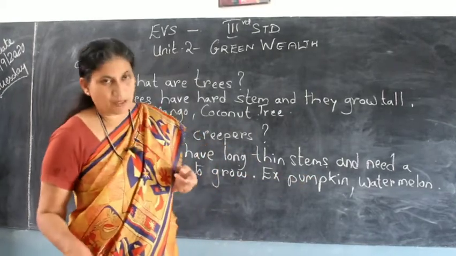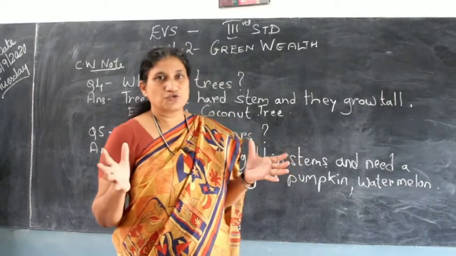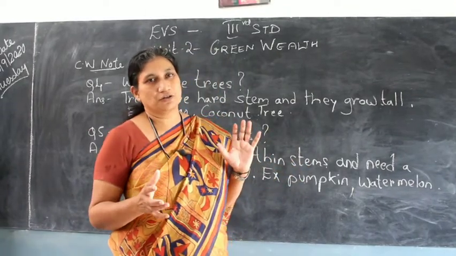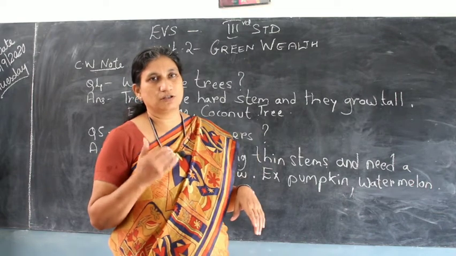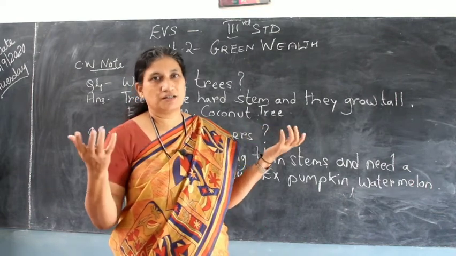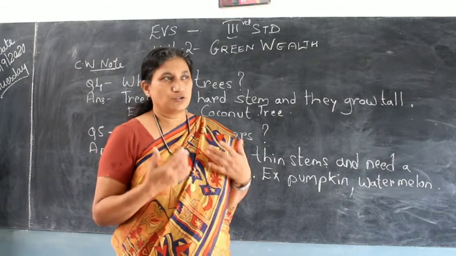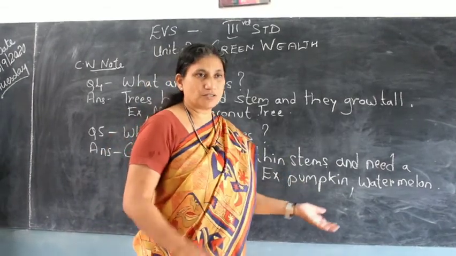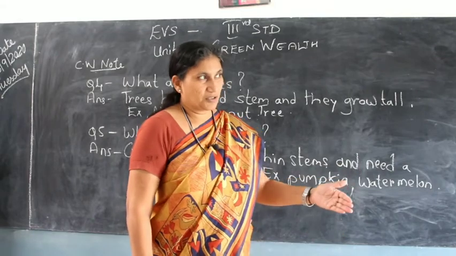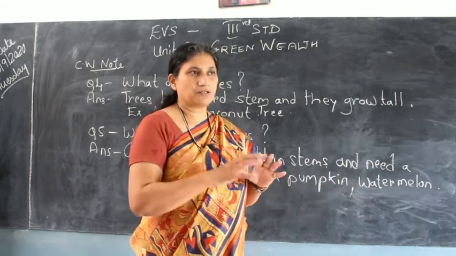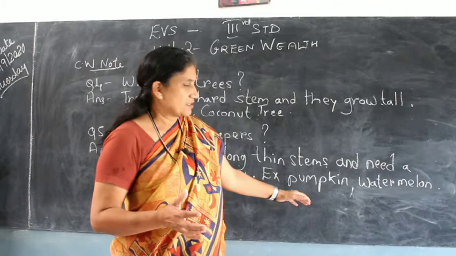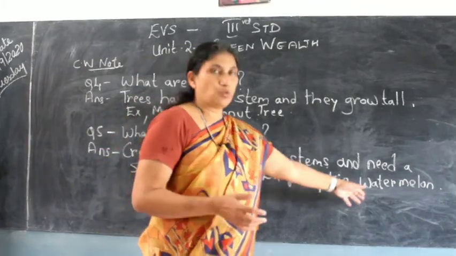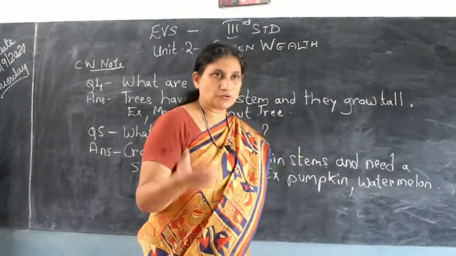Children, you have seen a pumpkin is a huge yellow thing. If it is growing on a shrub or a herb, it's definitely not going to stand there. So the best option for a big pumpkin to grow is on the ground. The creeper creeps on the ground, the pumpkin fruit is formed on the ground, and it has a support. It can grow to big sizes on that. Even a watermelon grows on a creeper.